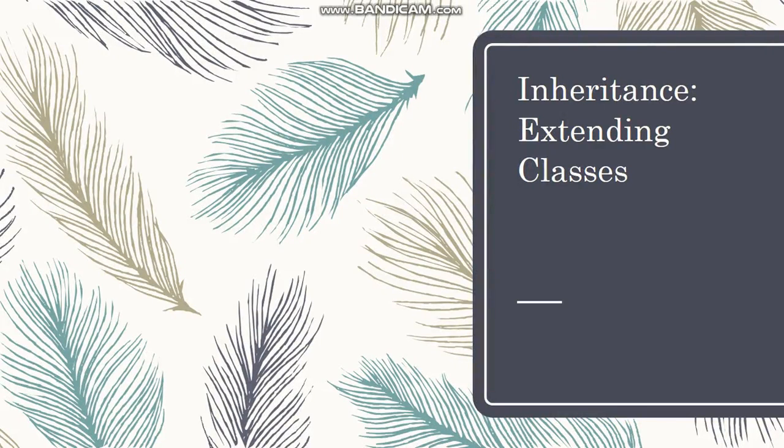Today we will start with chapter number 6, that is inheritance. This chapter of inheritance talks about the capability of one class to inherit properties of another class. The most important advantage of inheritance is code reusability.